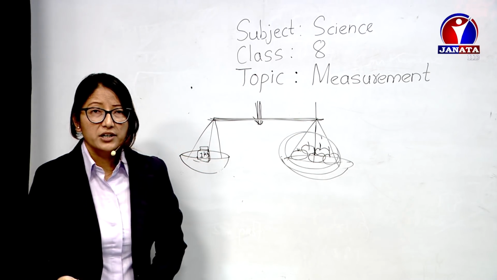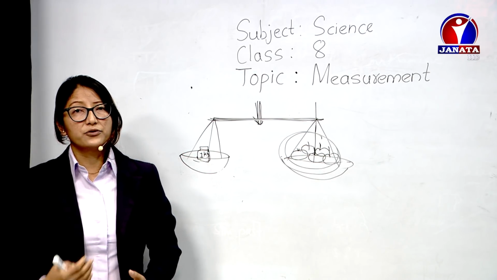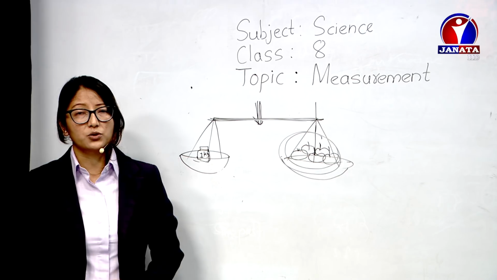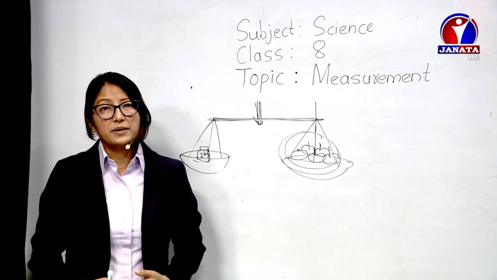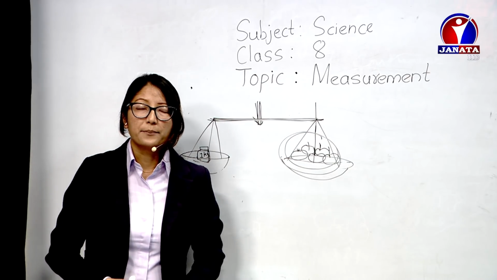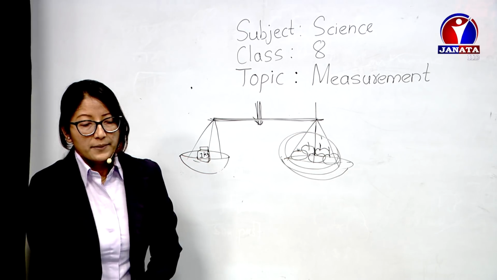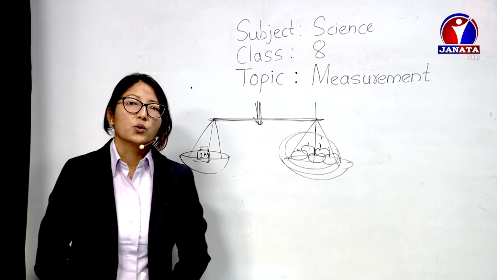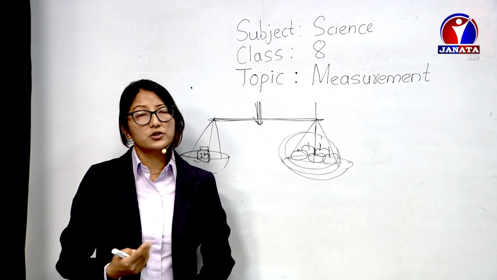Not only that, to carry out different scientific experiments also, the scientists follow the process of measurement. And that's why, to get the reliable exact measurement of the unknown quantity, measurement is important. So this is about why measurement is important. Now while we measure, we have to measure various quantities. Yes, we're going to measure the quantities.